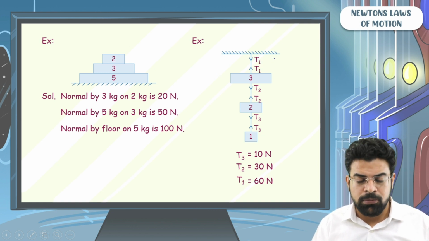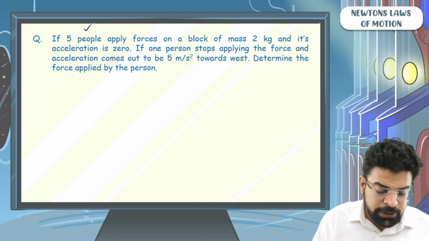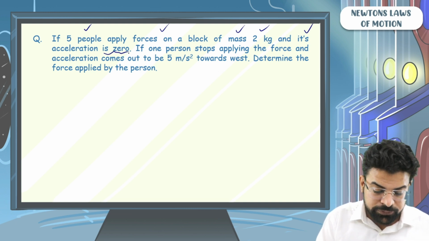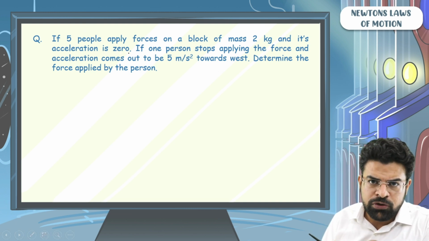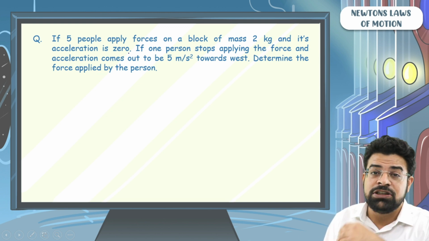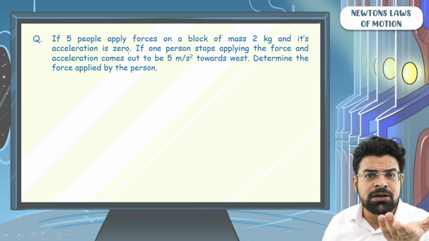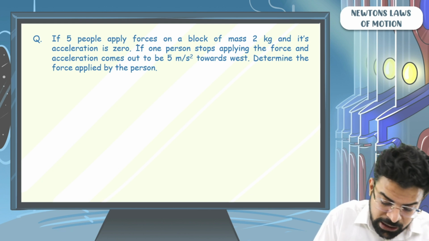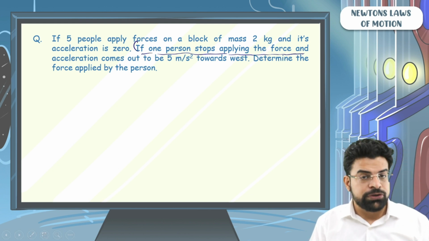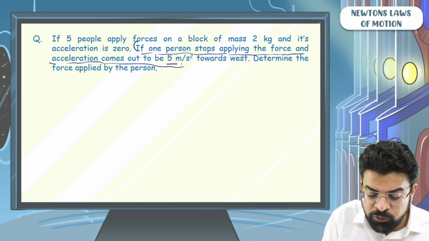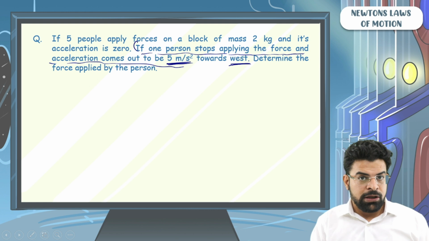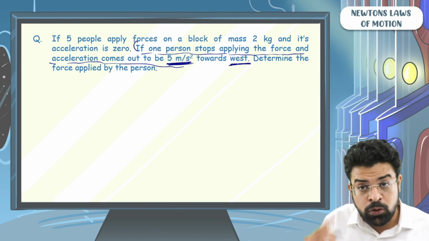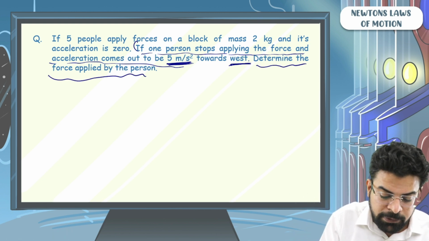Now let's do some problems. If 5 people apply force on a block of mass 2 kg and its acceleration is 0, what can you say? That the forces cancel out each other. If the acceleration of the block is 0, it means that the net force on the block is 0. Then, if one person stops applying the force, the acceleration comes out to be 5 meter per second square towards west. Determine the force applied by the person.